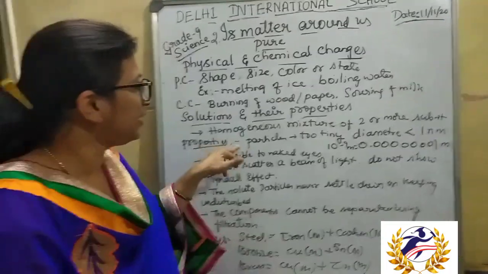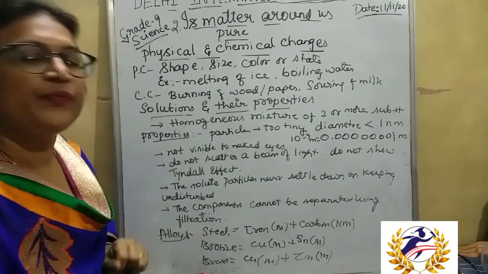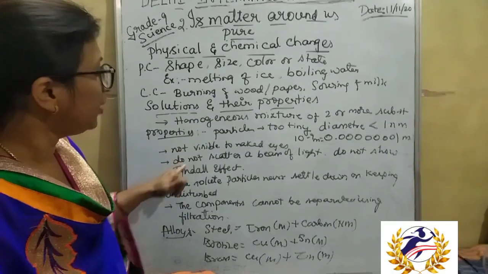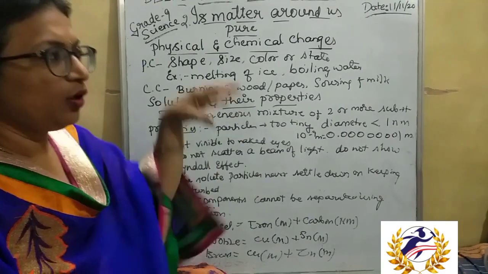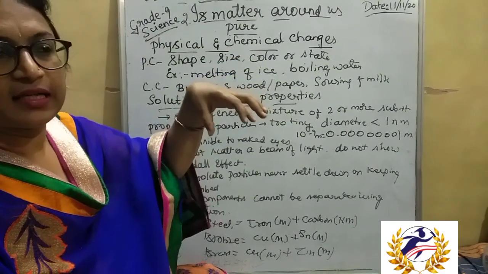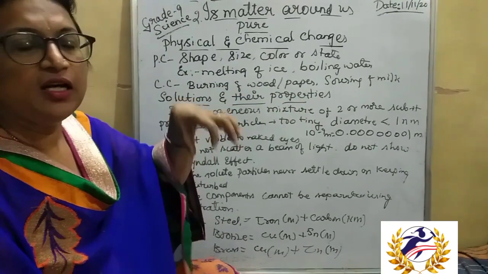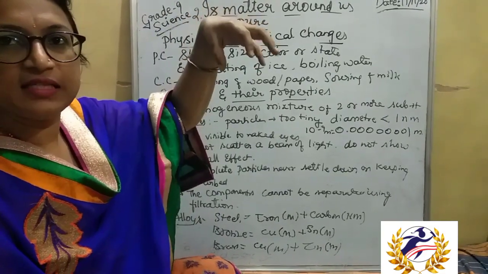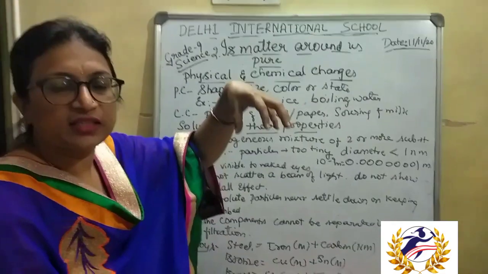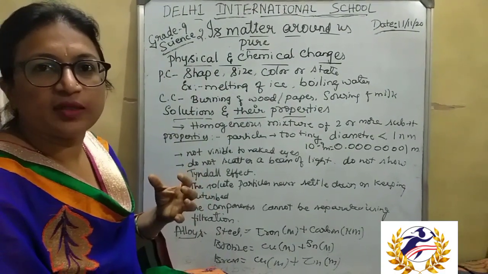The particles in the homogeneous mixture cannot be seen with the naked eye, and they do not scatter a beam of light. In a circus hall or at some functions you might have seen a spotlight on a person. Why does this spotlight appear?